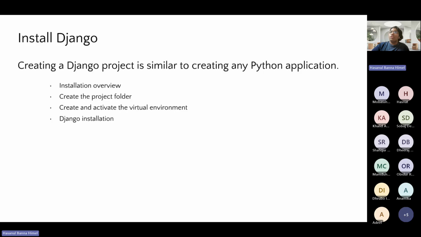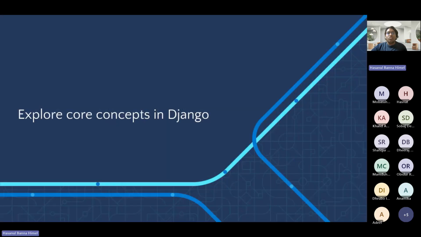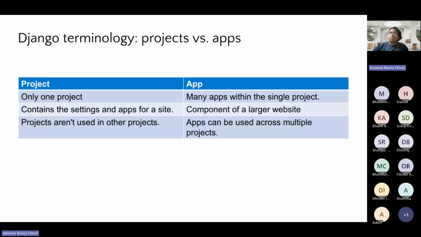So we installed Django in a new project folder. Now we are going to explore the core concepts in Django. The difference between a project and an app can be a bit confusing for first-time Django developers.